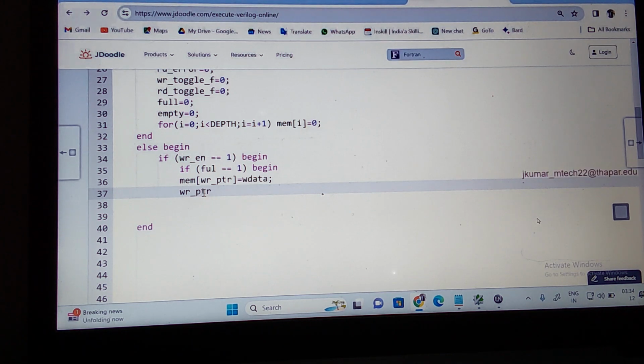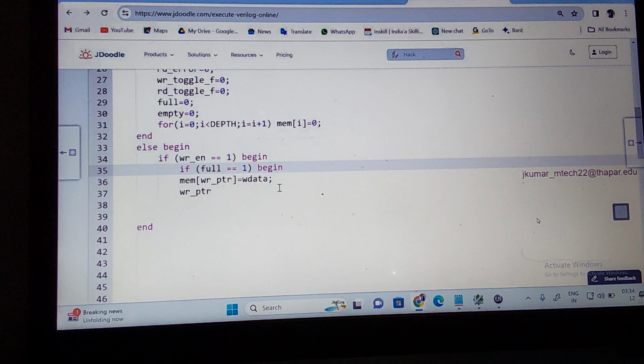What I said: if full is equal to 1, what is it saying? The condition, if full is equal to 1. See that write enable is equal to 1, we should do the write operation. Also, I need to check this. If full is equal to 1, the condition for the write operation, I'm writing this data to the memory. How do you understand it?